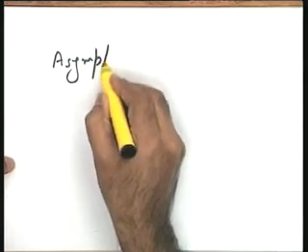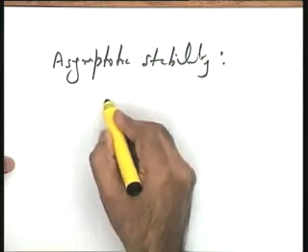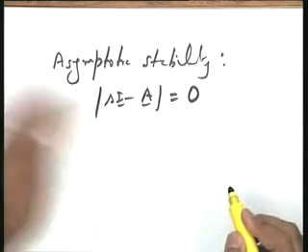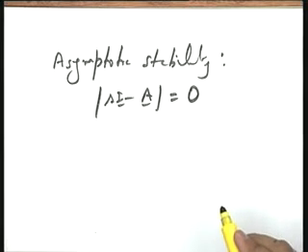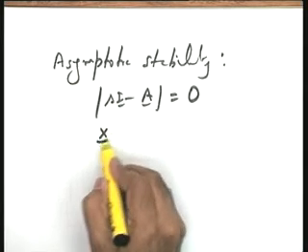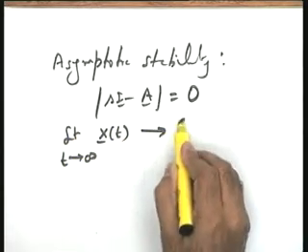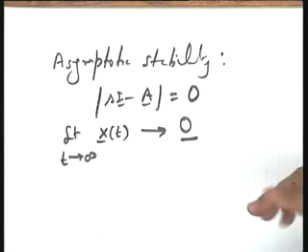The literature says that the word asymptotic stability has been coined. Asymptotic stability holds if all the roots of the equation determinant of sI minus A equal to 0 are in the left half plane. In that case, all the states will go to 0. Asymptotically means that x of t, as t tends to infinity, will definitely go to 0, not only remain bounded. Why the word asymptotic is used should be very clear. You can see the responses, you can see the original equation.